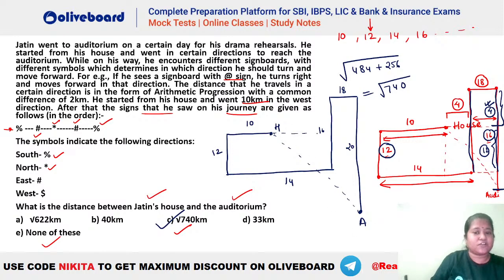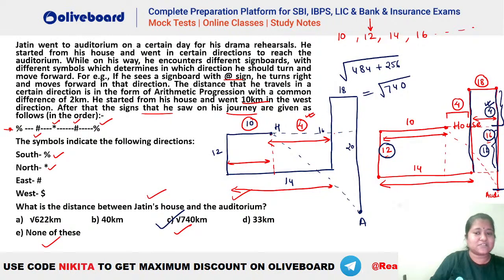So first of all, you will have to find the base and the height, okay. Then only you can calculate the hypotenuse. What is this value here? You can see this value has to be calculated on the basis of this. You can see this is how much? 10, right? This is 10 and this total is 14, right? So what will be this value here? You can see this has to be 4, isn't it? This red value will be 4 here because this is 10 and this total here is 14. That means this much will be 4, isn't it?